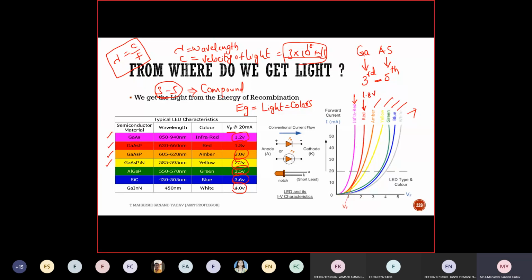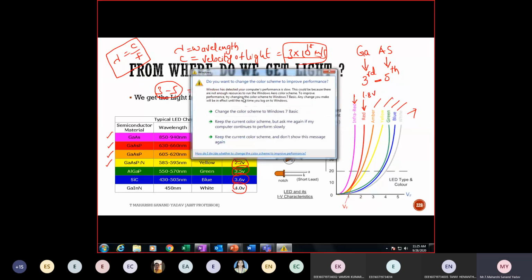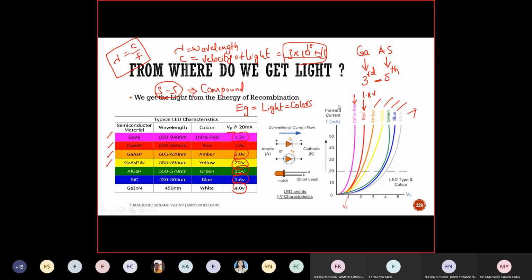Rule number 14: can you tell me why I'm not using silicon or germanium to manufacture a light emitting diode? Sir, because both of them are, I mean, they are used in PN junction diode. Okay, that's okay. Why can't I use them for LED? Sir, because in LED we have to use compound. Yes, compound grouping, that is also okay. You're not telling the important point. Why am I not using silicon or germanium?